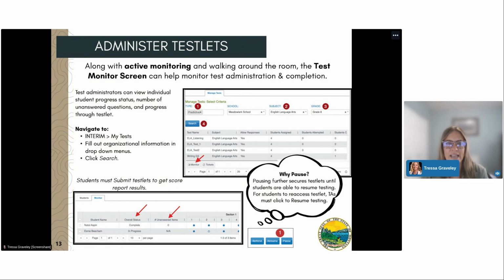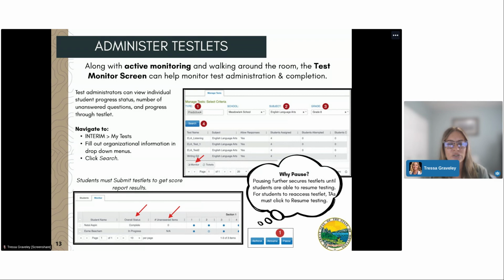To access this, educators go to Interim, My Tests, fill out the organizational information in the drop-down menus, and click Search. Educators can then select up to 4 testlets in the menu provided, and at the bottom of the table, we'll click on Monitor. A new window will appear with a list of students and the overall status of the testlet. So in that overall status column will be complete, in progress, unused, or paused. Those are the options for status of a testlet for a student.